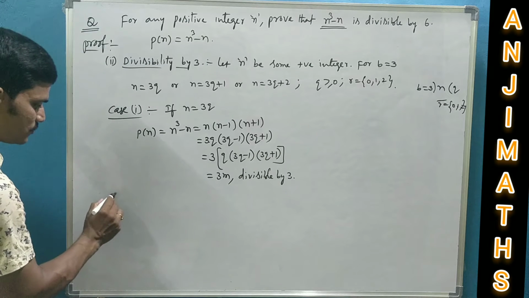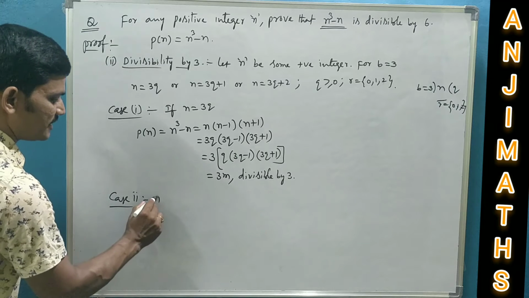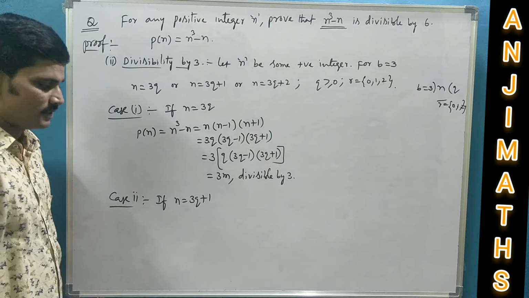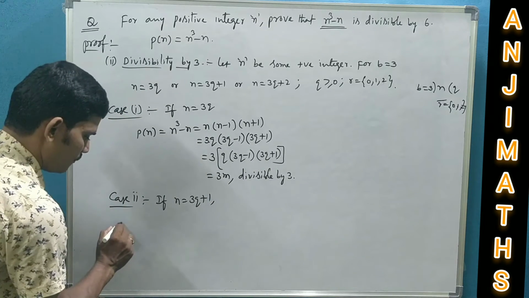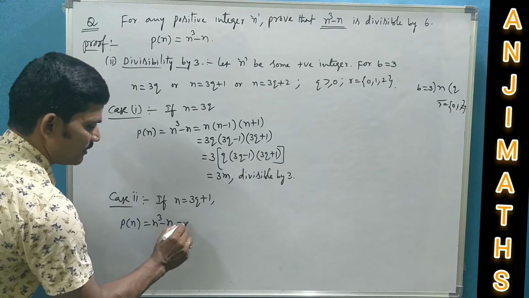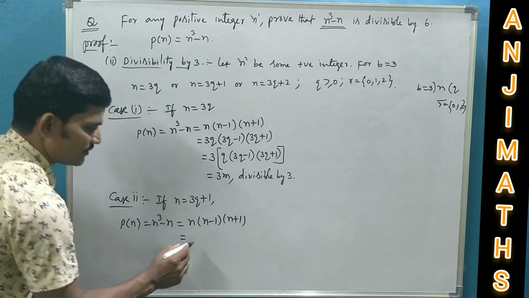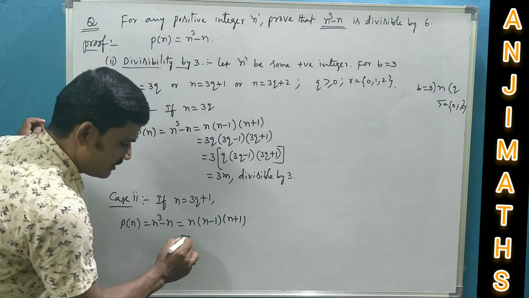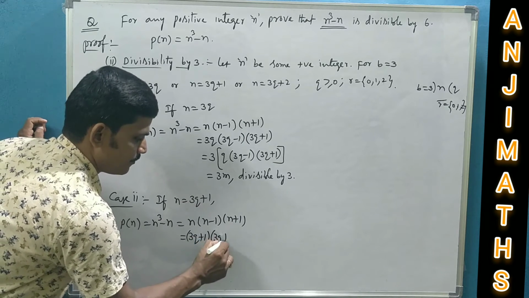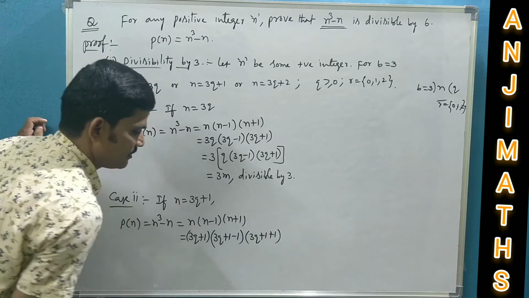Now let us see case 2 in this divisibility of 3. If the positive integer n is of the form 3q plus 1, then what about the divisibility of the polynomial n cubed minus n by 3? That is n into n minus 1 into n plus 1. n means 3q plus 1. Substitute here 3q plus 1, 3q plus 1 minus 1, 3q plus 1 plus 1.